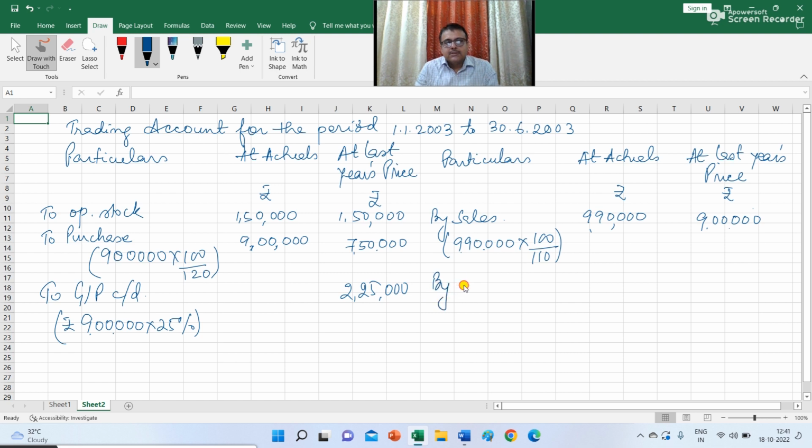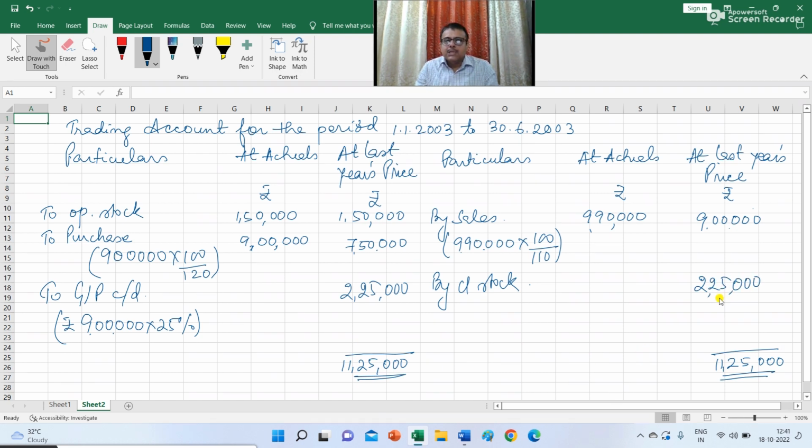And you can easily calculate the value of closing stock at last year's price as a balancing figure. The total of the debit side is 11,25,000, and the closing stock at last year's price will be 2,25,000.